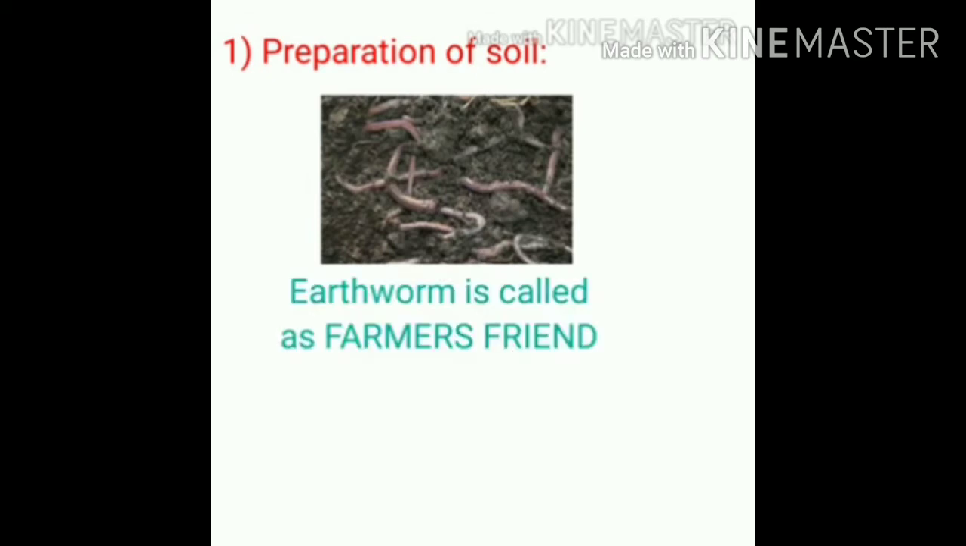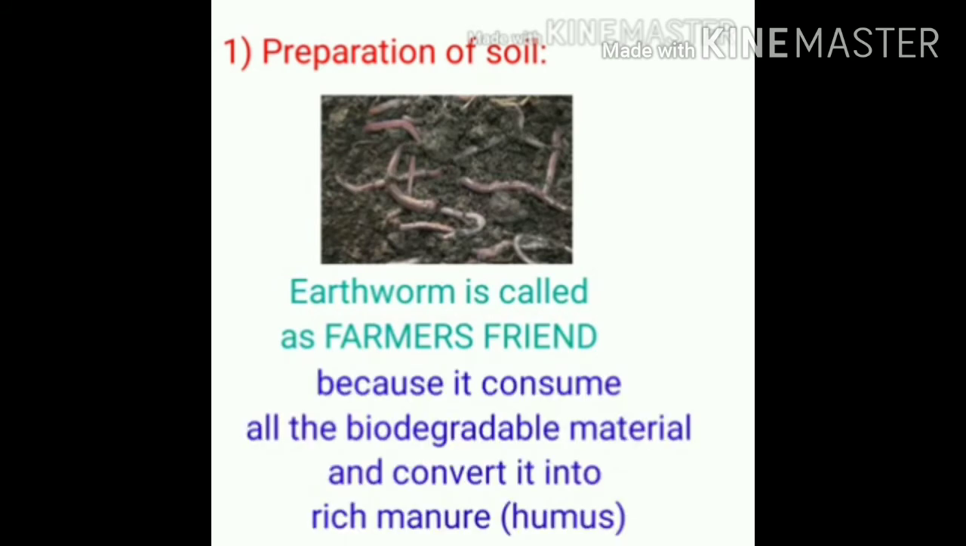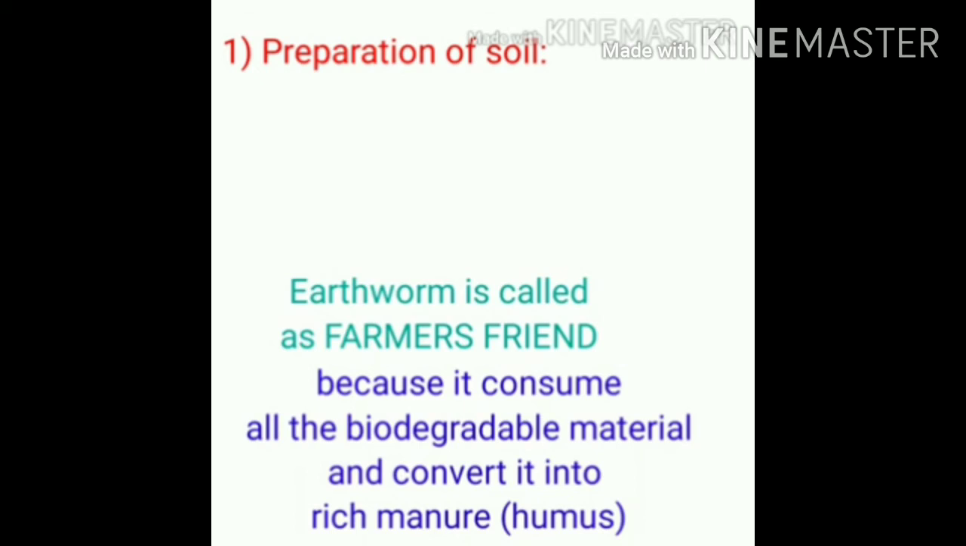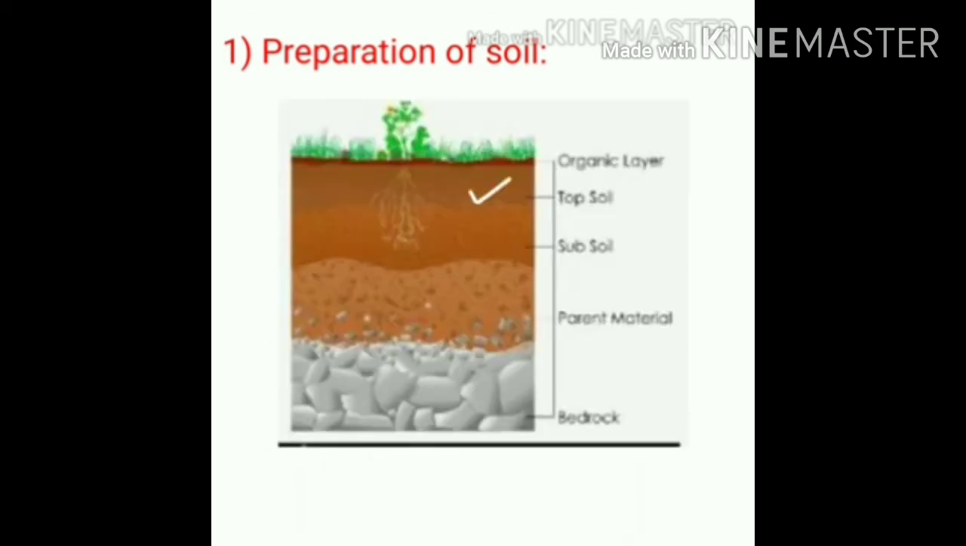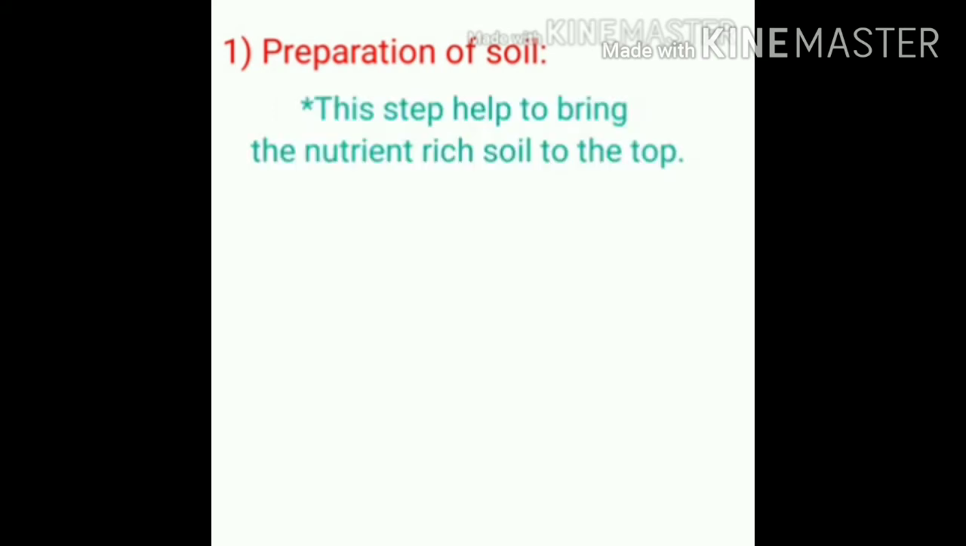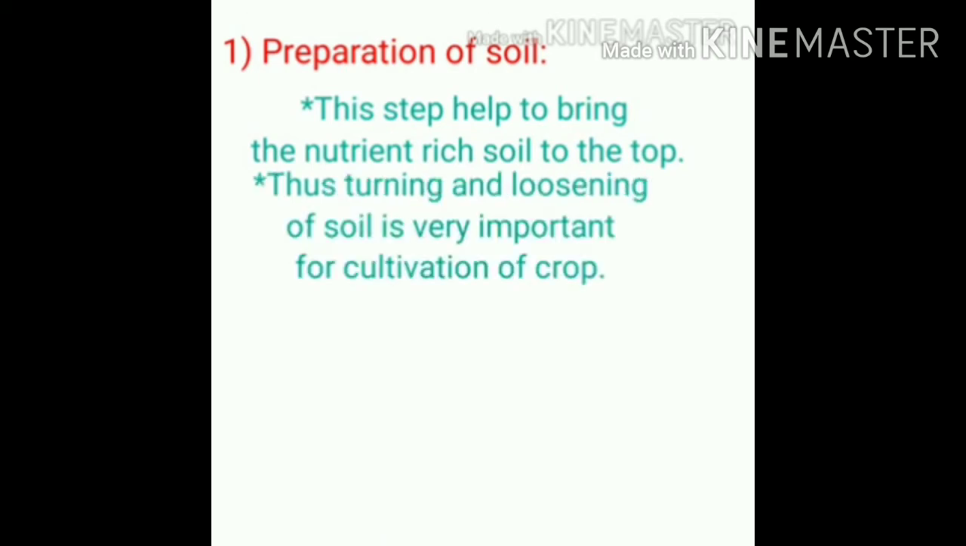As we know earlier, earthworm is also called the farmer's friend because it consumes all biodegradable things and converts them into rich manure, that is humus. Only the top layer of the soil supports the plant's growth. This step helps to bring the nutrient rich soil to the top. Thus, turning and loosening of soil is very important for cultivation of crops, that is growing of any crop.